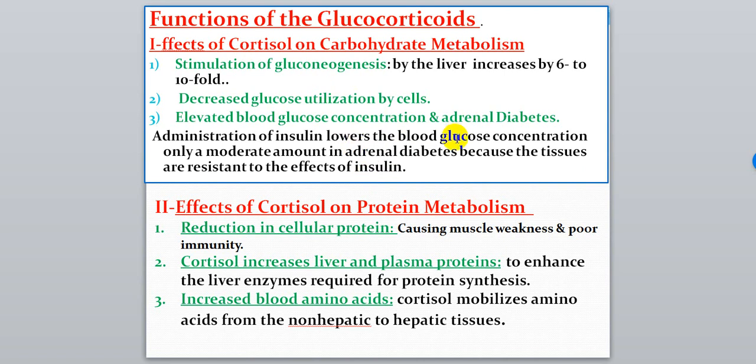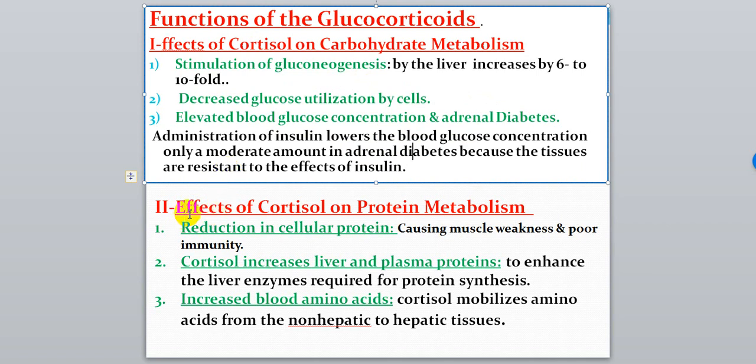But in case of adrenal diabetes, caused by cortisol, the diabetes does not respond to insulin as a drug because tissues are resistant to the insulin effect.